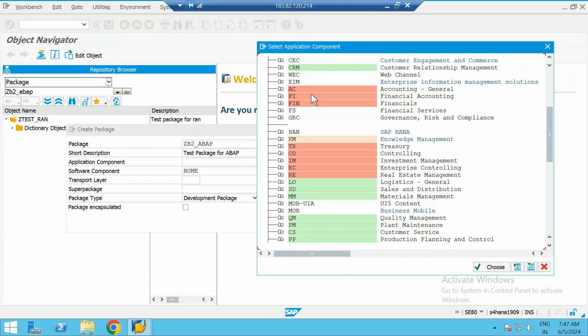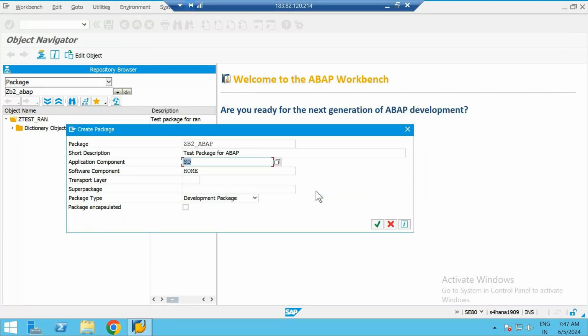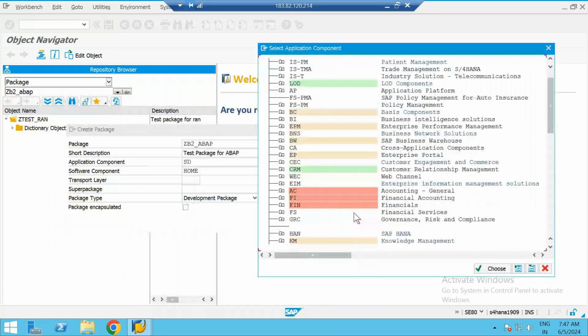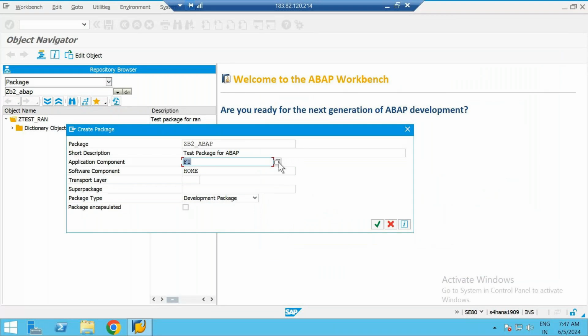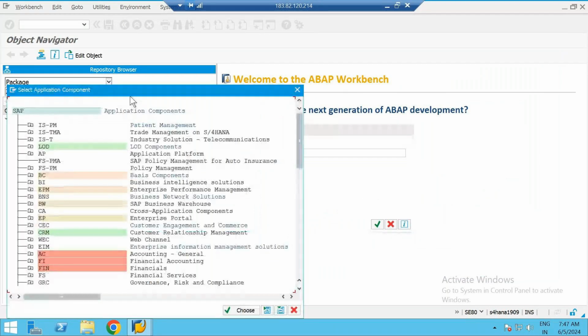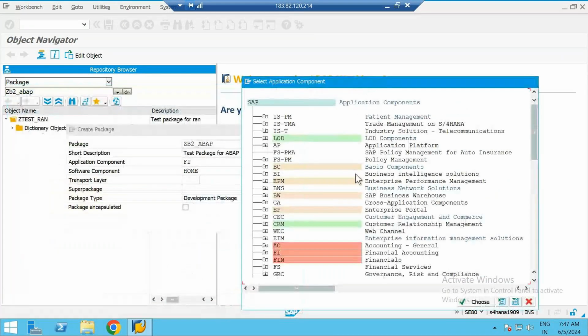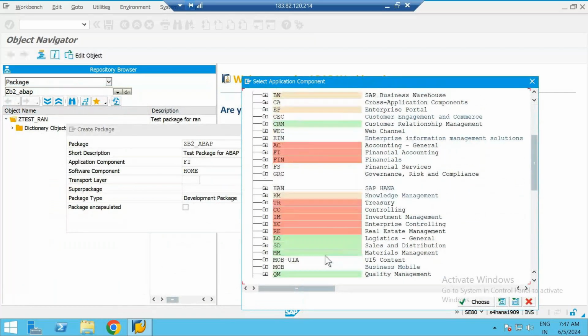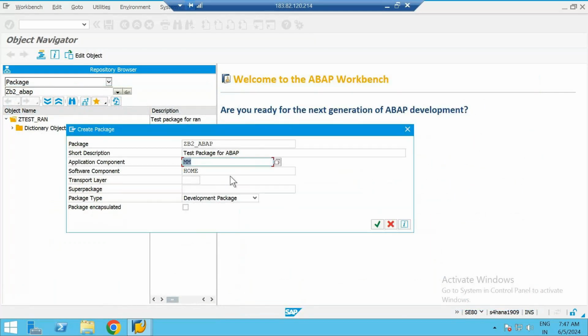Let's say I'm choosing SD, sales and distribution. Just double click and it will be selected. If you want to change it, you can. After selecting SD, if you feel it's a typo and want to change it, you can double click again, come here, double click FI. You can do it any number of times. Now again I'll make it MM. Done, MM.